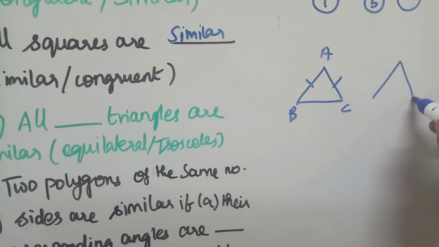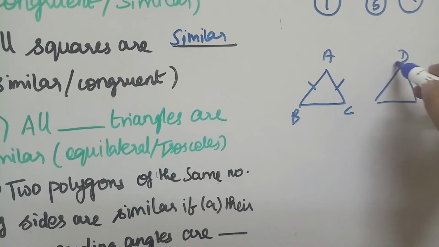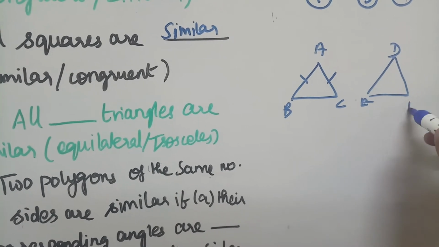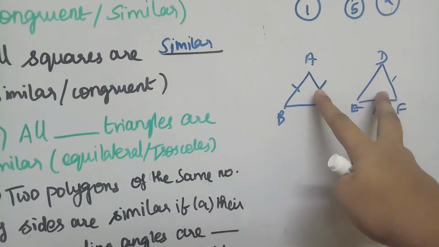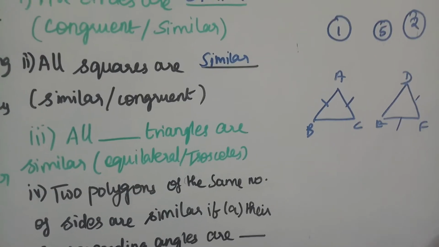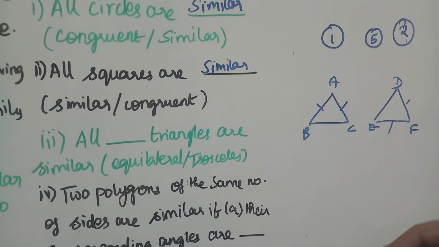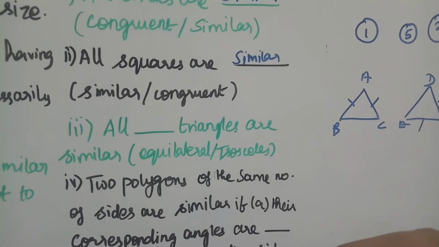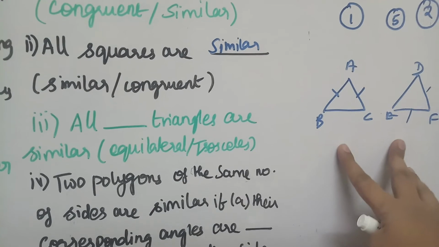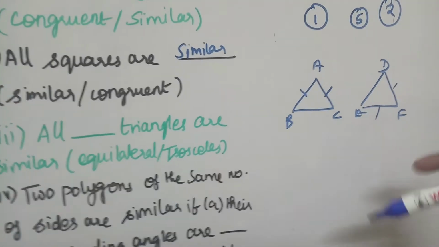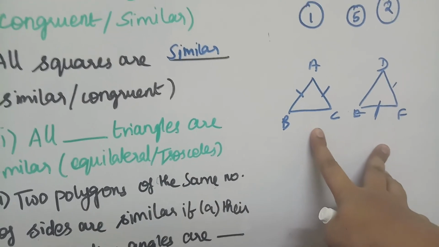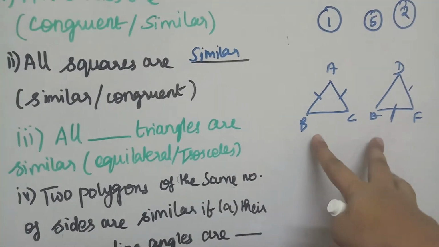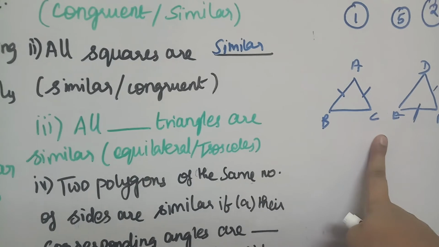If I take the triangle DEF, then it may be EF and DF are equal. When we consider the proportionate form, it will not be. So we cannot conclude congruence or similarity. We already saw for similar, the proportionate form should be equal and the angles should be equal. So we cannot continue for isosceles triangle.